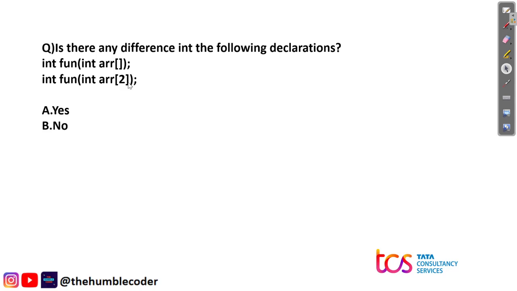It is the prototype for the function that accepts one integer array as a parameter and returns an integer value. So basically both the statements are correct. It is just that in one statement the value is passed and in the other the value is not passed. So that is the prototype for the function that is accepting one integer array as a parameter and returning an integer value. So the correct answer for this question is option number B.